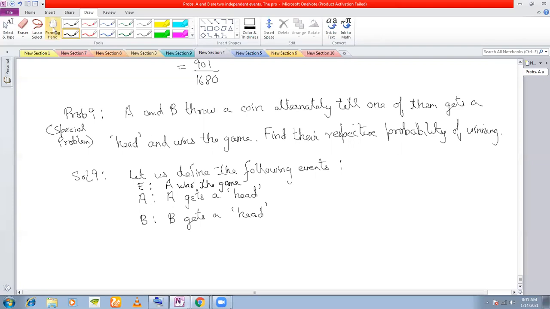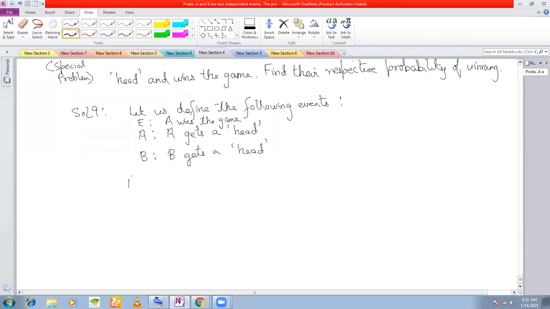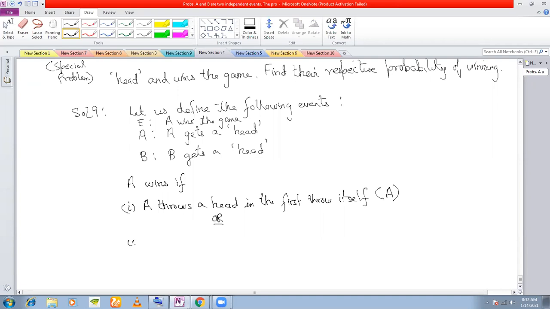So how can A win? A wins if A throws a head in the first throw itself. That is, Govinda is throwing a head and Amir is not getting a chance, right? Yes, sir. A throws a head in the first throw itself. And what is this event? A throws a head, it is A, right? Yes. What is the next possibility?